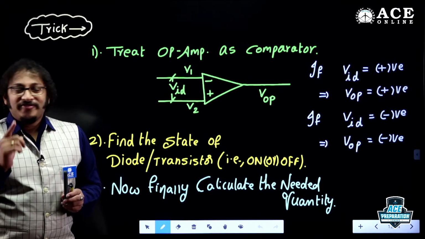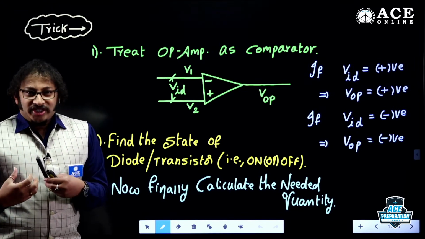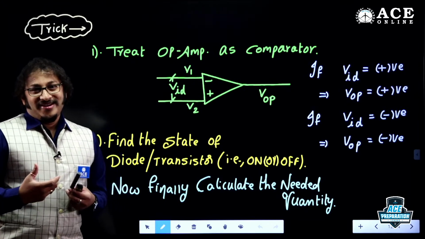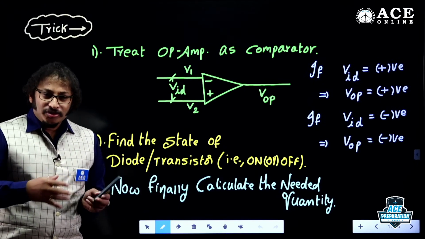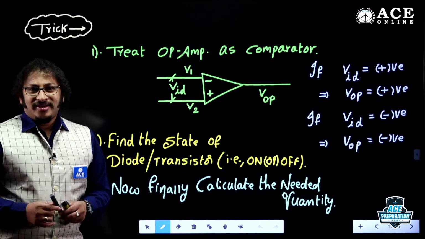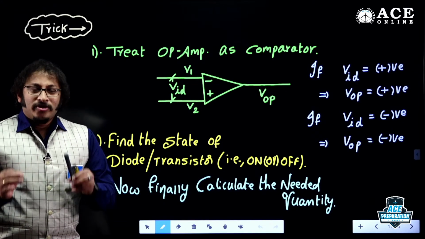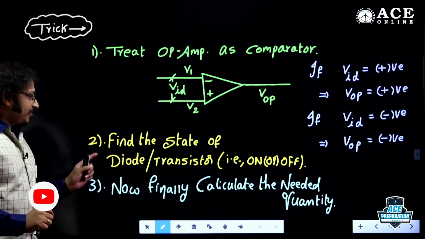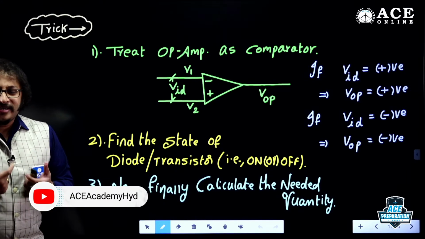In a similar way, for a MOSFET, if the gate to source voltage is greater than the threshold voltage, that is enough. My MOSFET is on. I don't know whether it is in the linear region or the saturation region, but my MOSFET is on. If the MOSFET is on, my switch is closed. That is my second step: to find the status of the diode, the BJT, and the MOSFET.